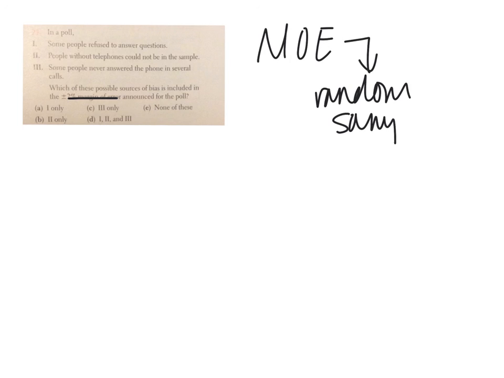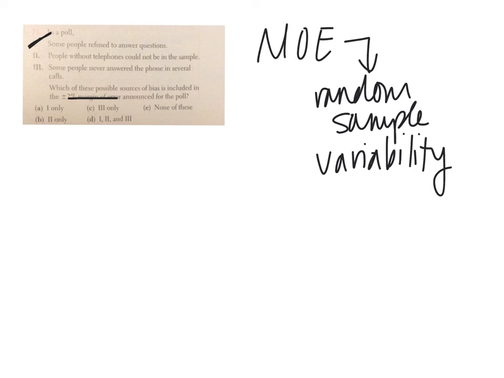Question number 23 was a multiple choice that goes back to what I was talking about earlier with issues. The only kind of bias that's included in the margin of error is what comes from doing random samples and the variability between random samples. Looking at these options, some people refuse to answer the questions. That's non-response. That's not included in the margin of error. People without telephones could not be in the sample. That's undercoverage. So that's not included in the margin of error.